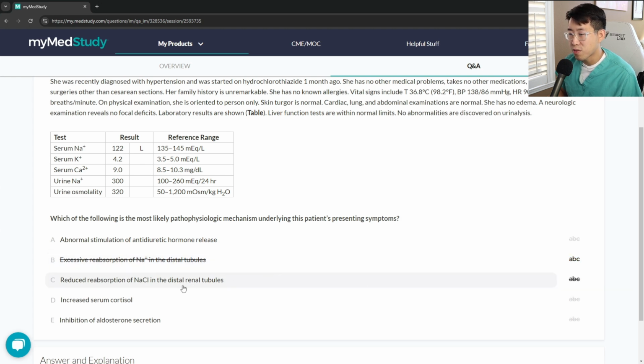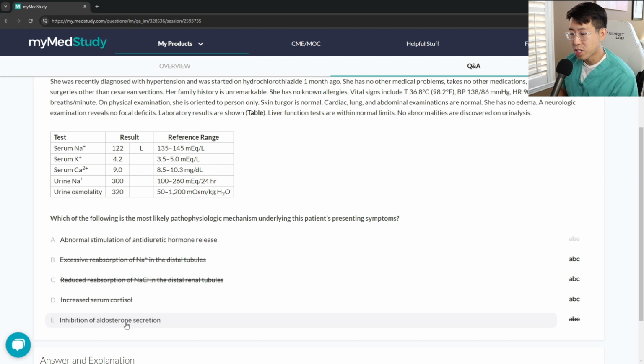Reduced reabsorption of sodium chloride in the distal renal tubules. That could be, for example, in the setting of being diuresed. You could have this kind of pattern where you're just dumping all your sodium. Especially if it's distal renal tubules, you'll be thinking about your thiazide diuretics. Increased serum cortisol. So Cushing's syndrome does not lead to hyponatremia. It's actually adrenal insufficiency that could lead to hyponatremia.